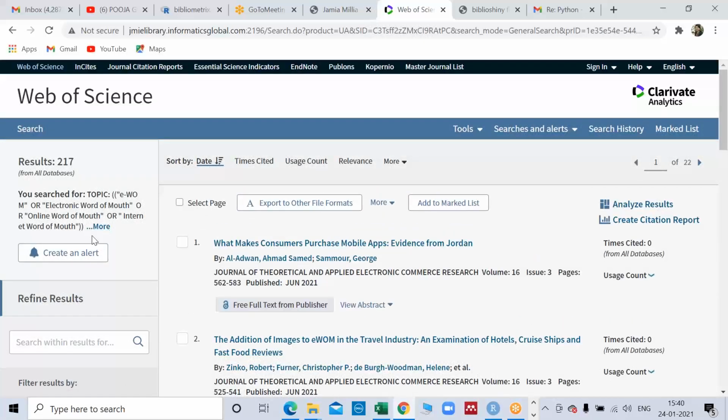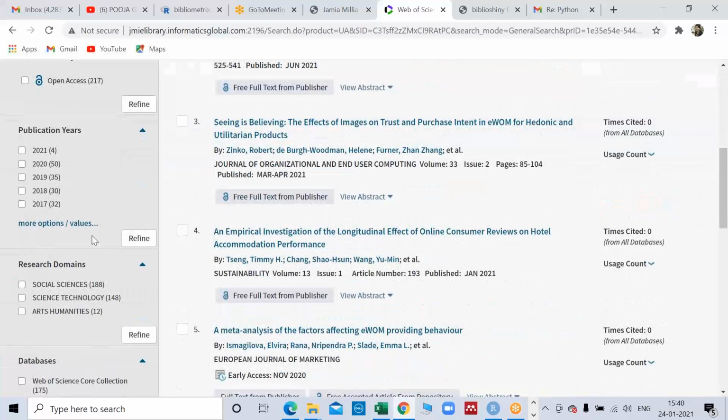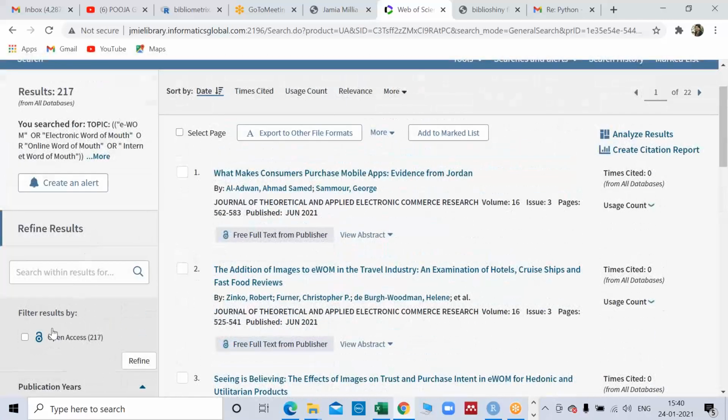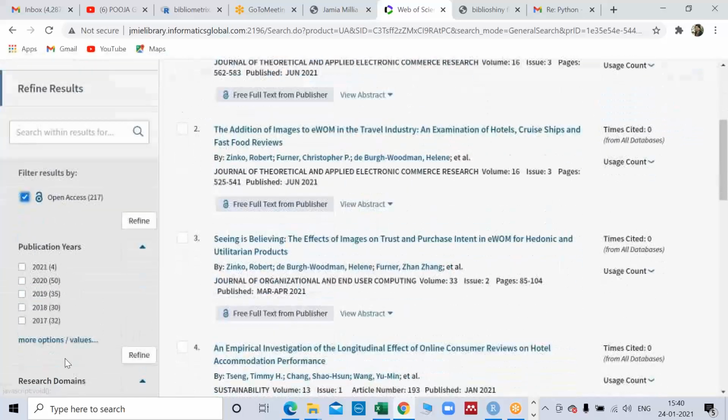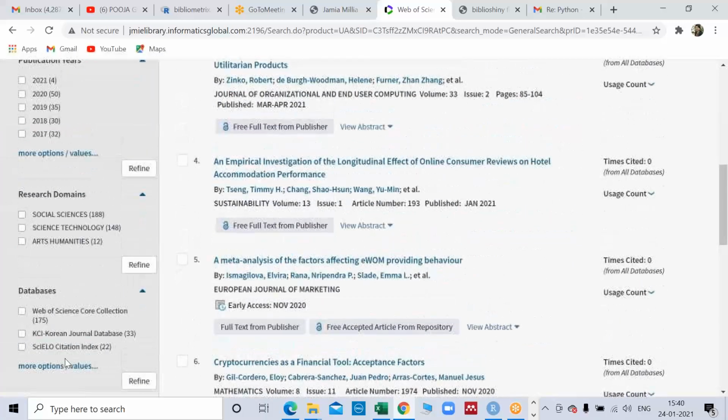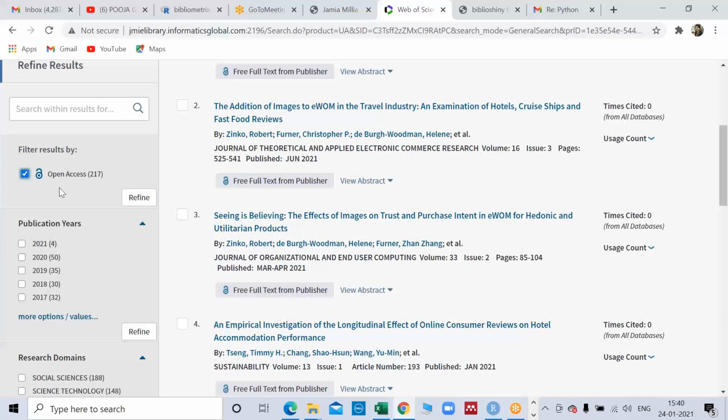Now, whatever automatic setting was there, it has given me that setting. It has given open access 2017, right? Right now it's showing open access only papers, but it shows both kinds of access. Right now it's not working from my institute, so it's showing this. But the basic idea is that I'm just showing you how to do it, right?